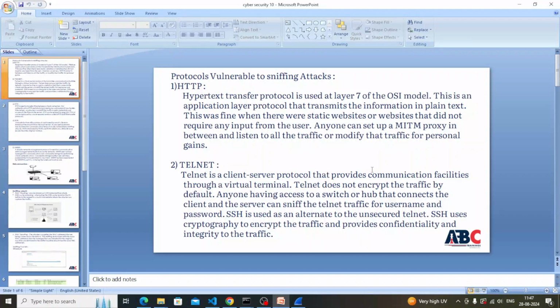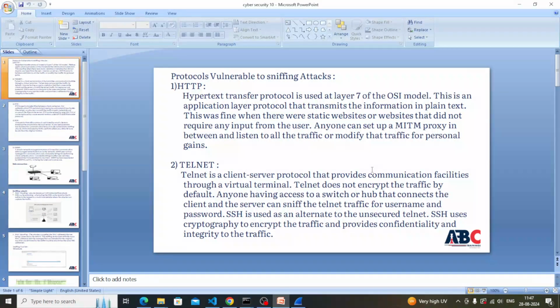Active sniffing is direct sniffing. We can watch and do the modification in the system. But passive sniffing is indirect sniffing. In that sniffing, we just watch but do not do any modification in that system. So these two are the types of sniffing.